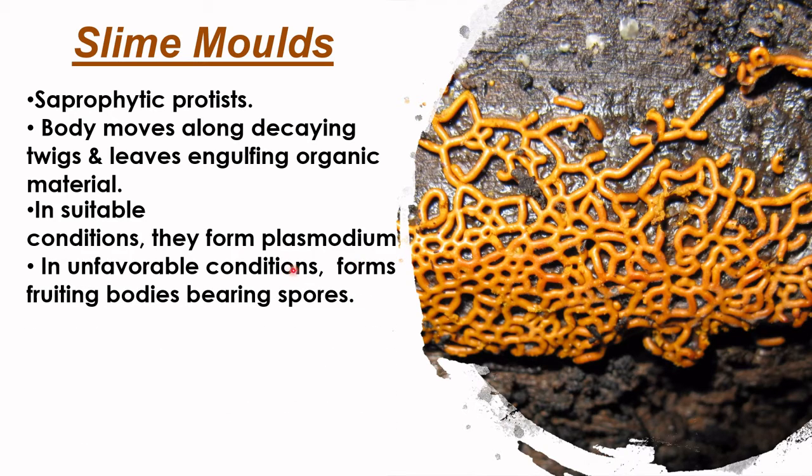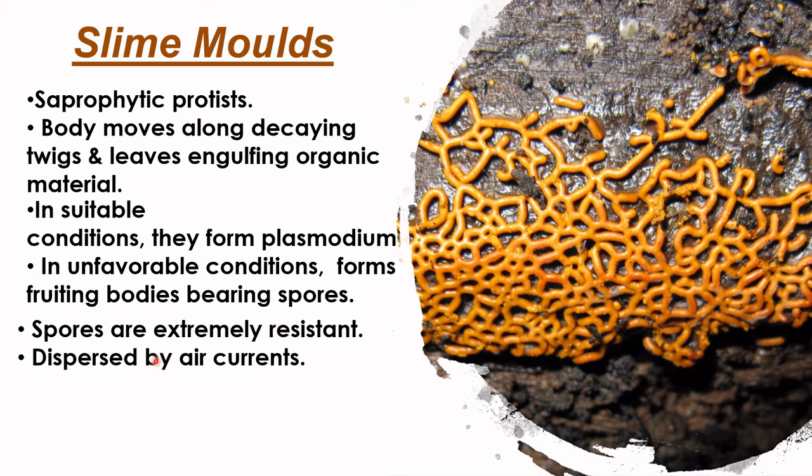In suitable conditions, they form the plasmodium. But in unfavorable conditions, they form fruiting bodies bearing spores. Their spores are extremely resistant, and they are dispersed by air currents. They persist in the air for a couple of months.